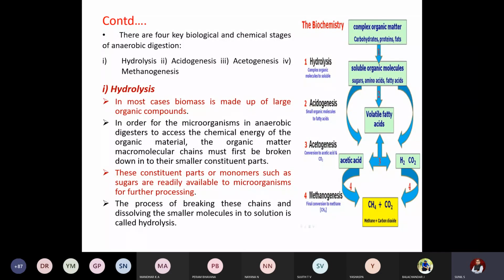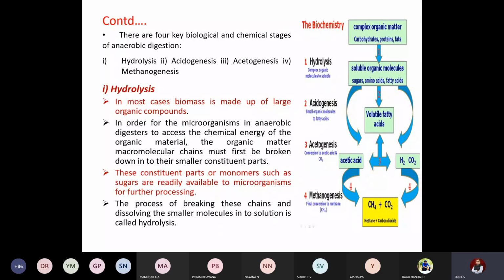So first, hydrolysis. Before starting with hydrolysis, any biomass, it may be crop waste, animal waste, whatever residue, will be made up of large, long chain organic compounds. Microorganisms are the key role players here, which help in anaerobic digestion. When you feed this waste into a digester, into a drum, and close it, the chemical energy present in the biomass has to reach these microorganisms.